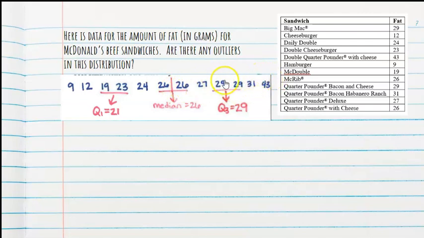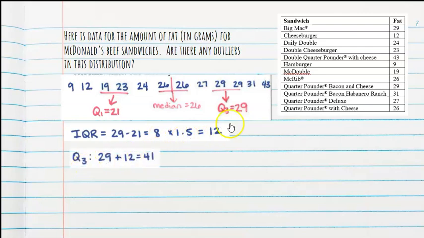Same idea on the upper end of my data. I have 6 pieces of data. I'm going to average the middle two, and I get 29. All right, so I know Q1 and I know Q3. Now I need to find what the IQR is. Well, that's going to be 29 minus 21, which is 8. And the formula says I have to multiply it by 1.5, which gives me 12.